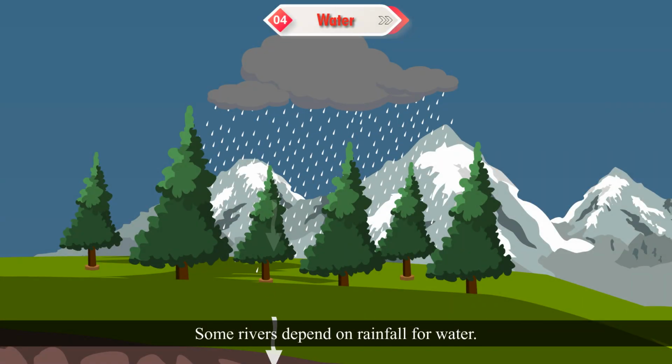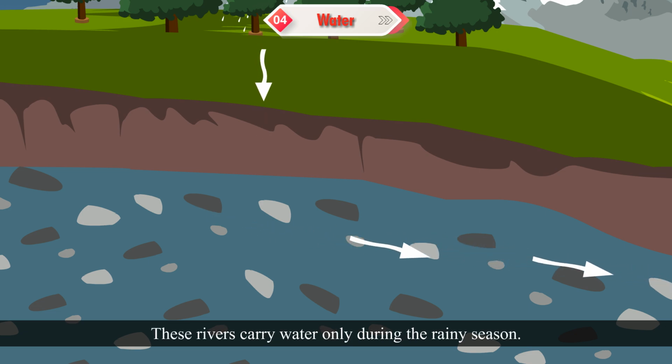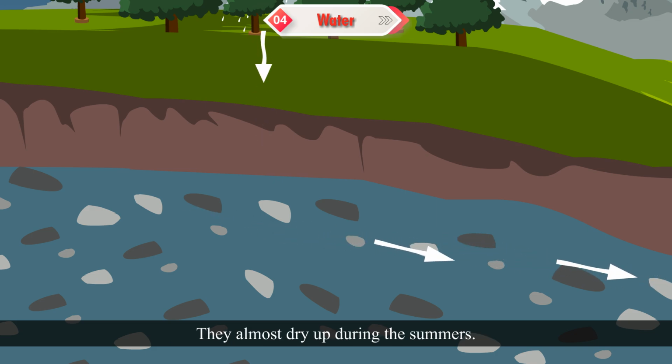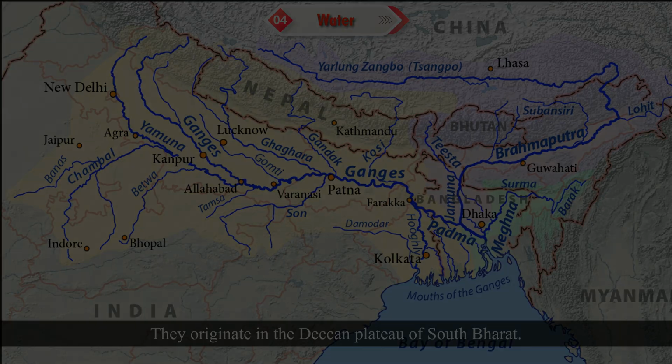Some rivers depend on rainfall for water. These are called rain-fed rivers. These rivers carry water only during the rainy season. They almost dry up during the summers. The Godavari, Krishna, Kaveri and Mahanadi are the rain-fed rivers. They originate in the Deccan Plateau of South Bharat.